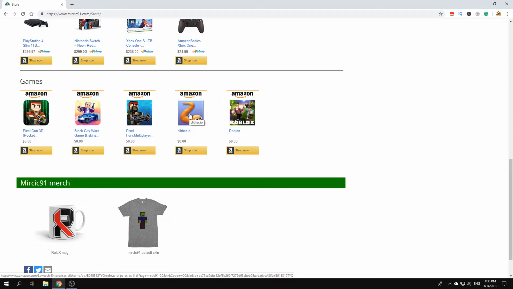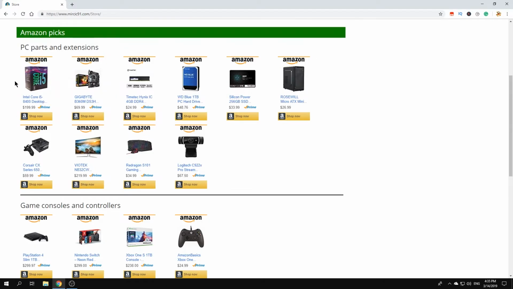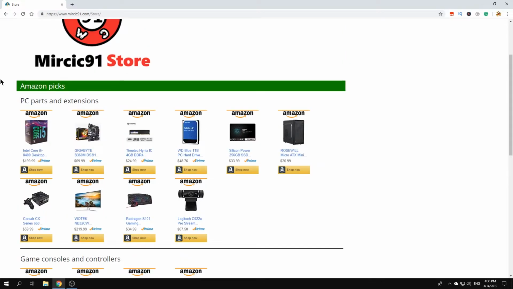Also Slither.io. Those of you who are old on this channel know that I stream this game maybe once or twice. Also a very similar game to Pixel Gun, this one, and Roblox. So that's from Amazon, these picks. I put PC parts and game consoles as well, because I do like to play games on PC, and my strong recommendation is for people to build a PC.